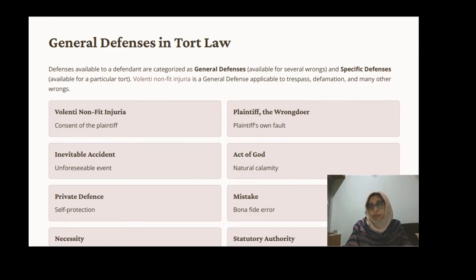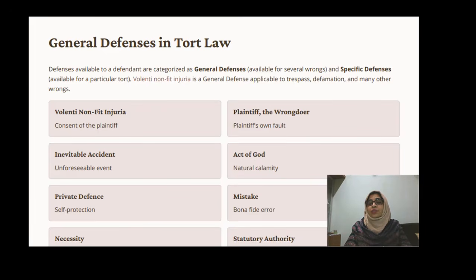Inevitable accident is nothing but unforeseeable or unavoidable events. So after taking care and caution also, if such an accident is unavoidable, then the defendant is not responsible for that particular action or the injuries. So this is also one of the good defenses for the defendant. And the other one is the act of God.